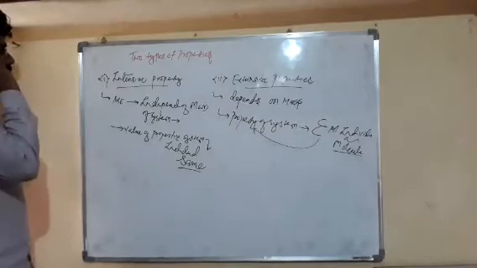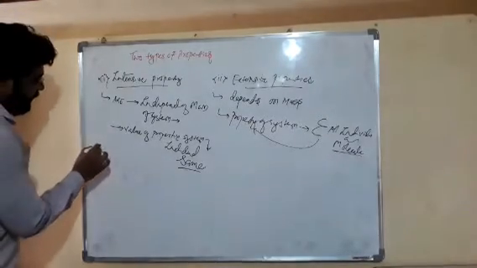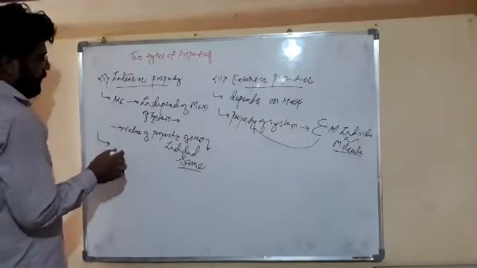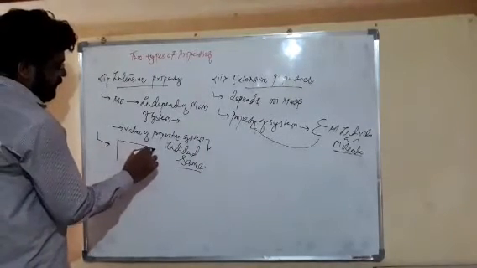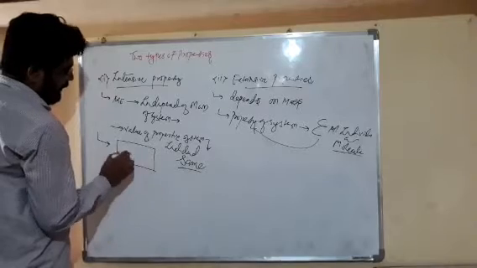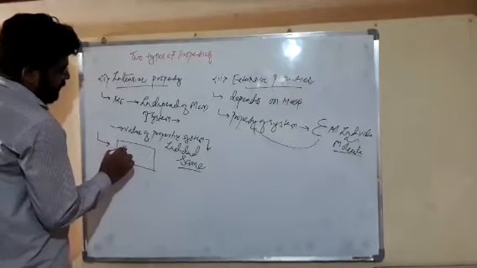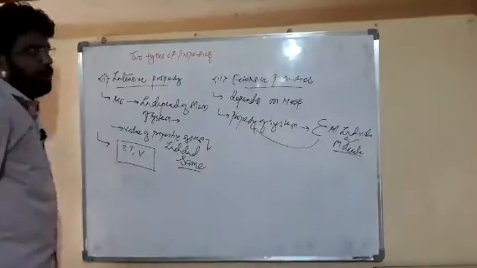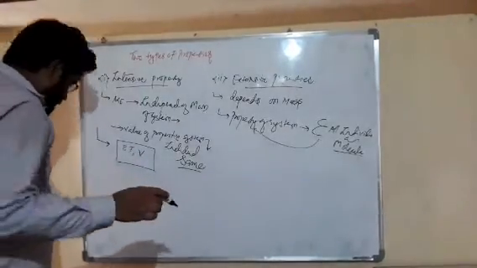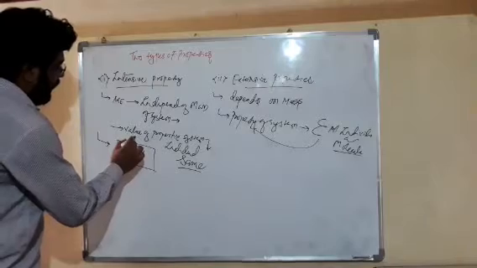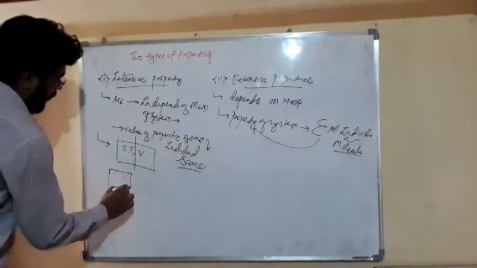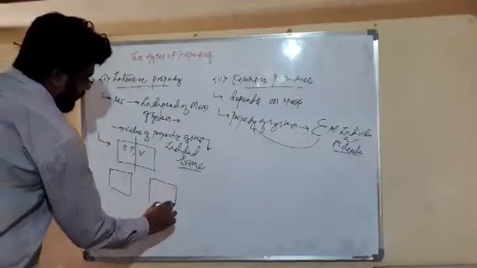Now friends, what is an example of an intensive property? We will take our system here. It has pressure P1, temperature and volume, friends. Now what we are doing here, we are making it into two halves. So friends, this is one half and this is another half.